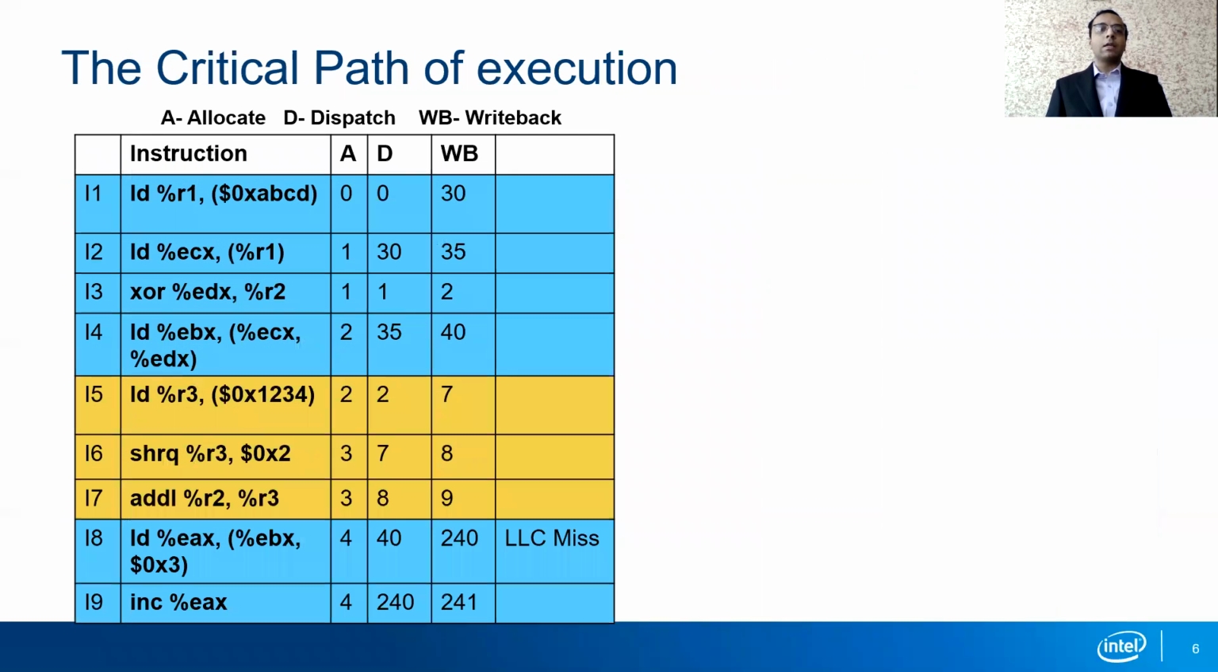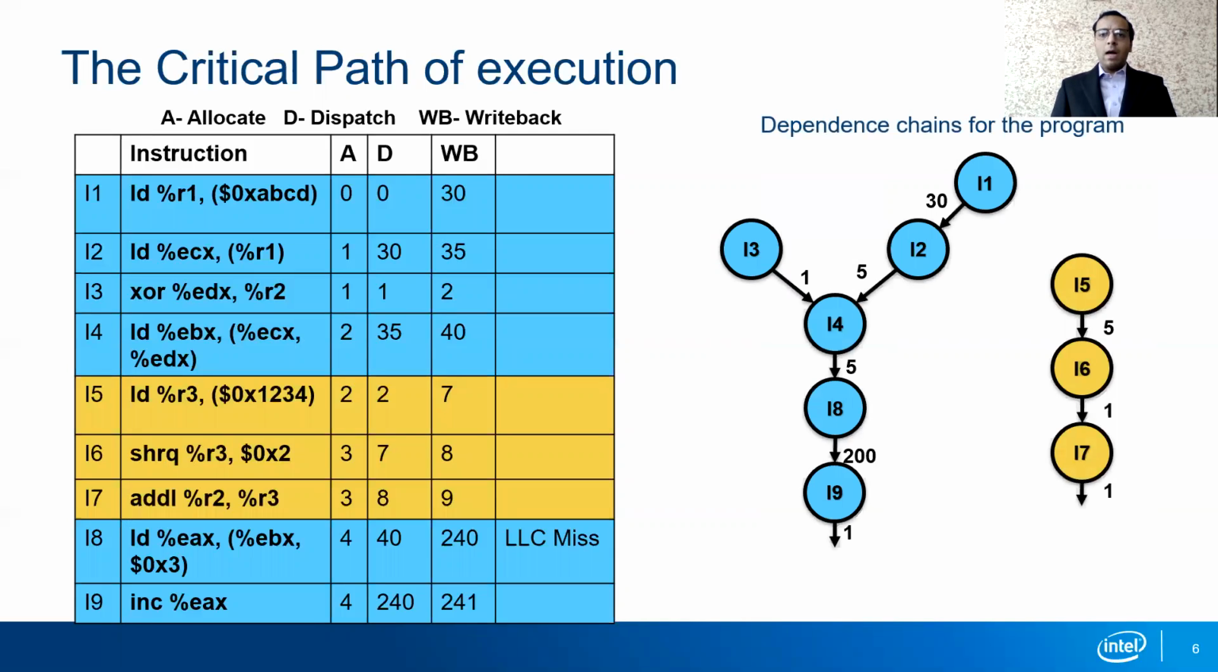Let us understand the concept of critical path. We use the following program shown in the table below. It has 9 instructions, and the columns A, D, and WB denote the allocation, dispatch, and write back times of the corresponding instructions. As we can see, the total execution time of this program is equal to 241 cycles. Another way to represent this program is by means of dependence chains, as shown here.